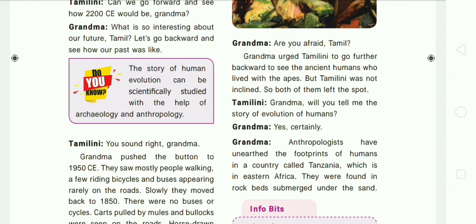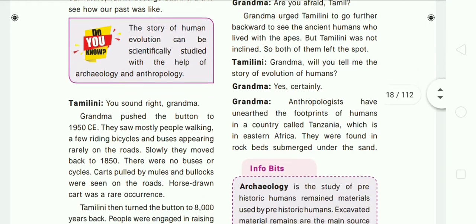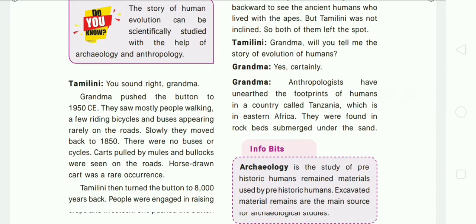But Tamilini was not interested in that. So both of them left that spot. Then Tamilini asked her grandma, "Grandma, will you tell me the story of the evolution of humans?" Her grandma said, "Yes, sure." Then her grandma started to tell Tamilini about the evolution of humans.